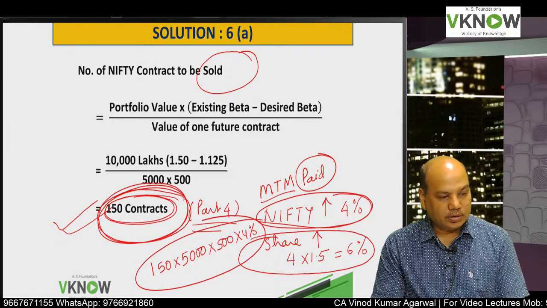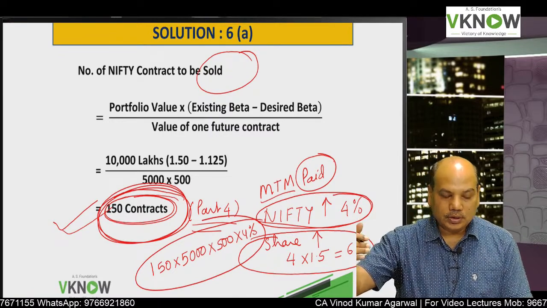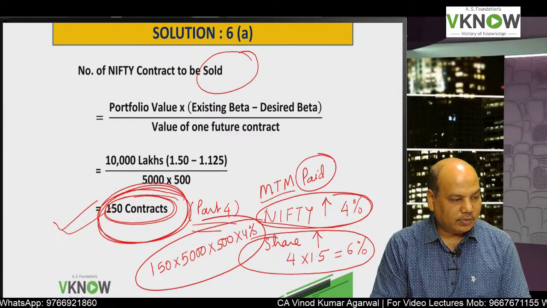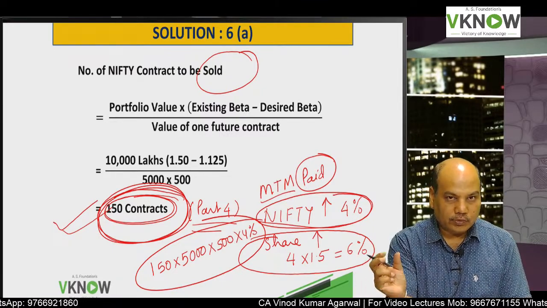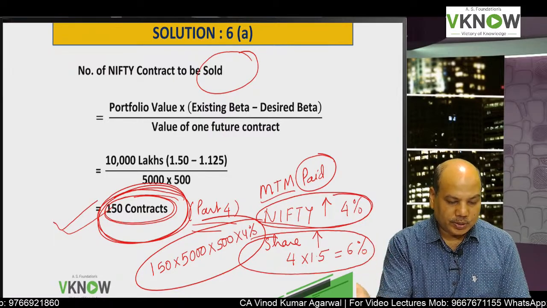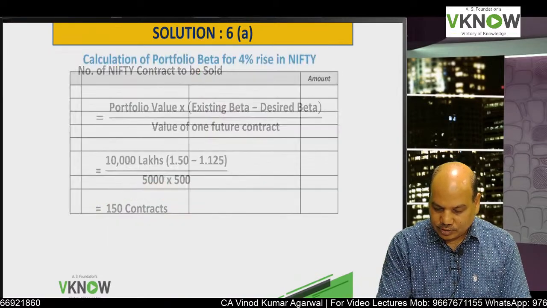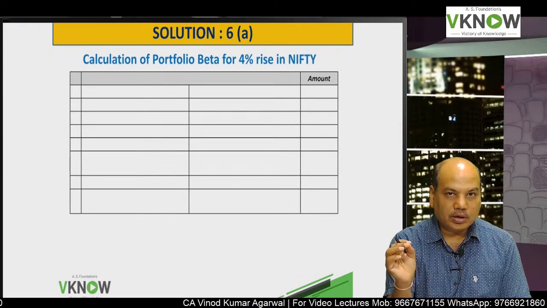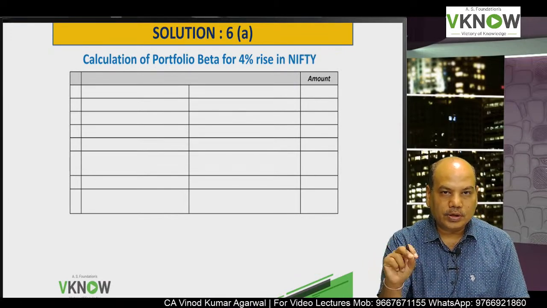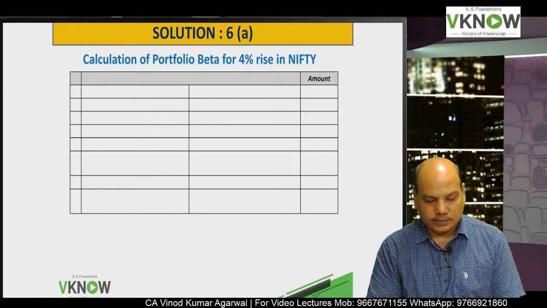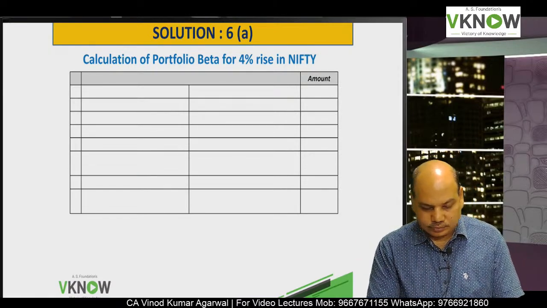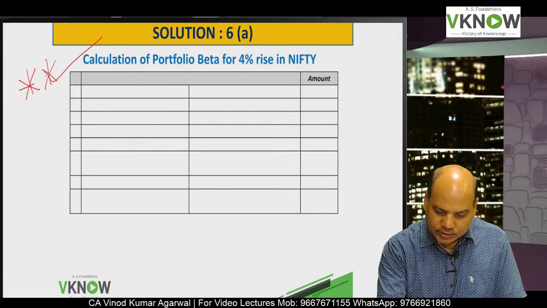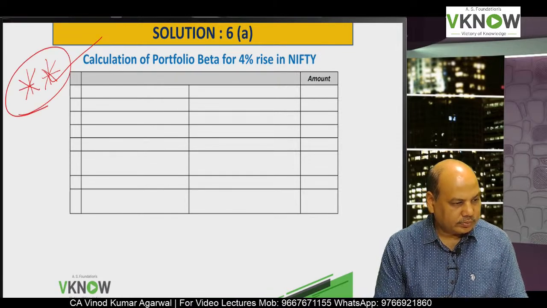That will reduce the asset value to that extent, and then we'll have to find out the portfolio beta in that case, and I have to prove that the portfolio beta will reduce to 1.125. Okay, write down, very important. Students make mistakes here sometimes.